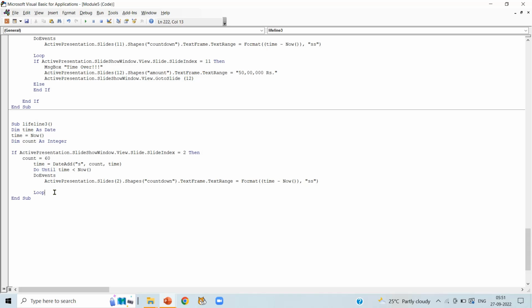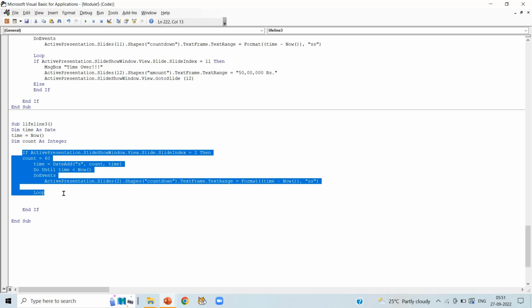Write count is equal to 60, and as we are talking about our slide number 2 and we have copied slide number 2 only, write end if at the end of the if block.